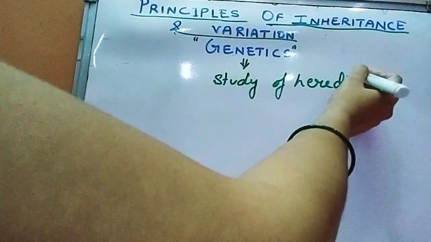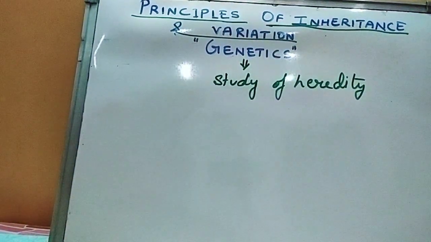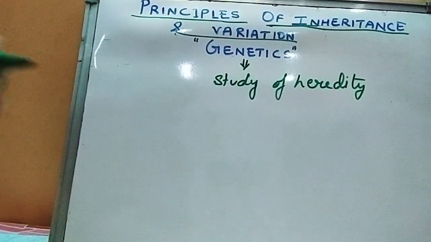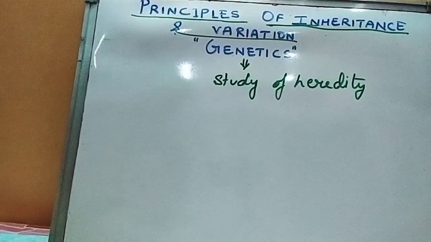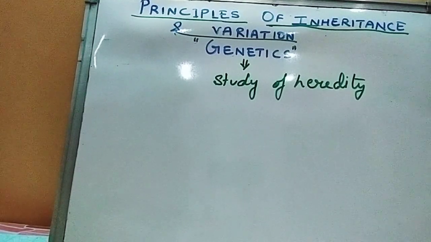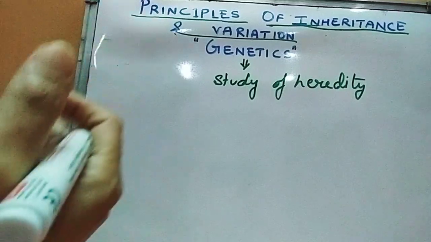And what is heredity? Now, whenever a child is born in a family, we compare the feature of a child with the parents respectively, like starting with the hair, complexion, then height, then each and everything, the eye color. We compare with whom the baby is being matched with more.